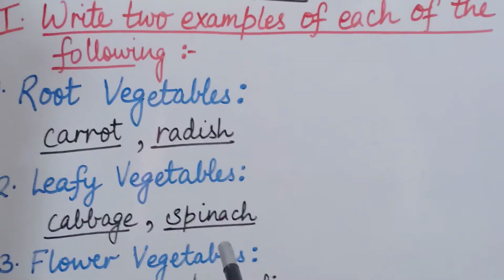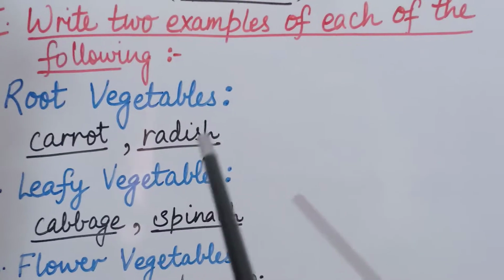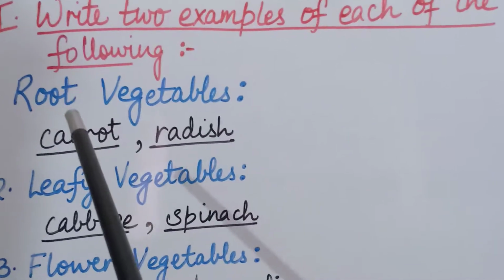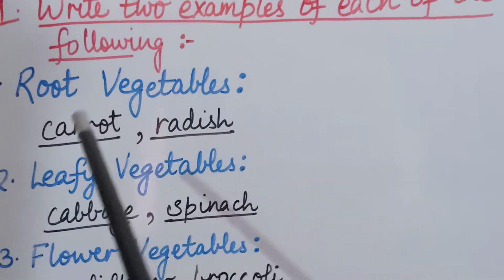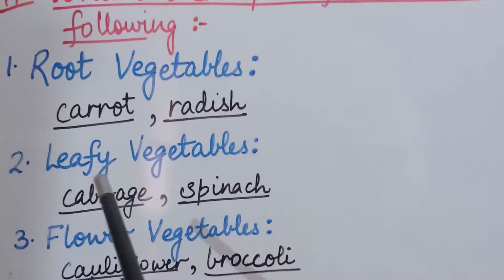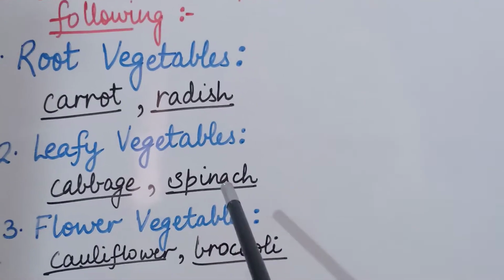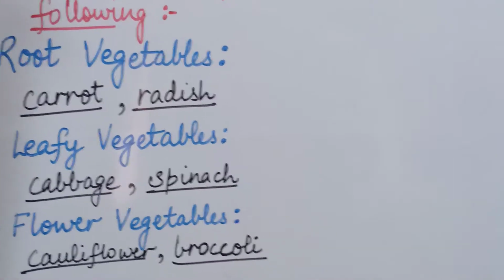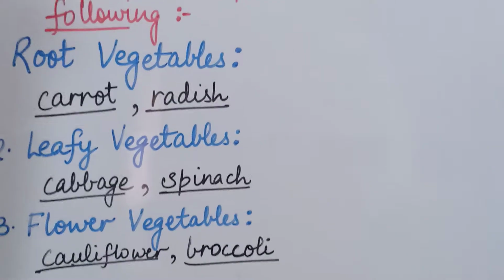Again I am repeating this question, that you have to give 2 examples of the following vegetables. Okay, first vegetable is root vegetables. You have to give 2 examples, that is carrot and radish. Leafy vegetables, cabbage and spinach. Flower vegetables, cauliflower and broccoli. Is that clear, children? I hope you all have understood the second part.